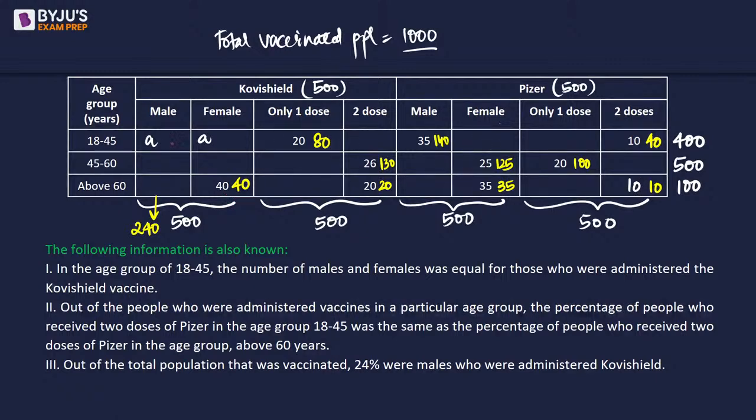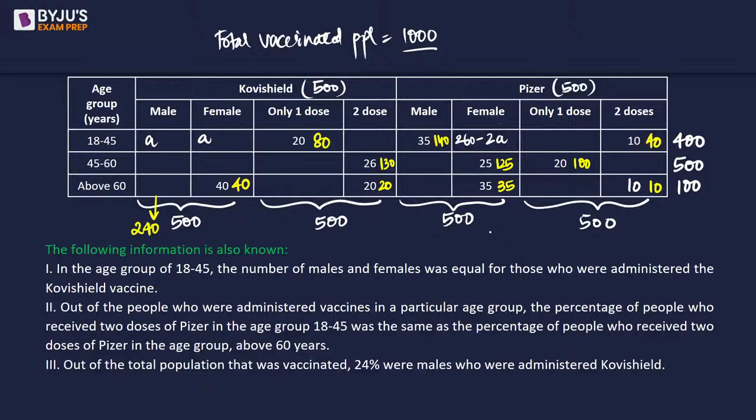Okay, so if we look at male female of Covishield and Pfizer's male and female, their sum should be 400, out of which we already have 2A and 140. So the female over here is going to be 260 minus 2A. Okay.